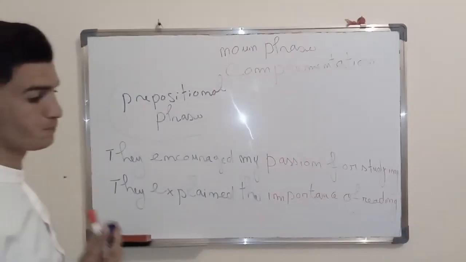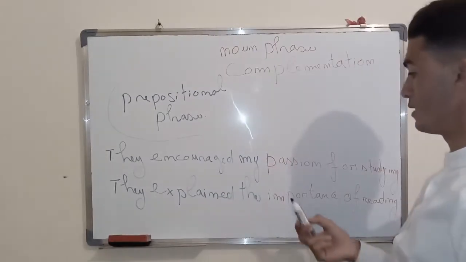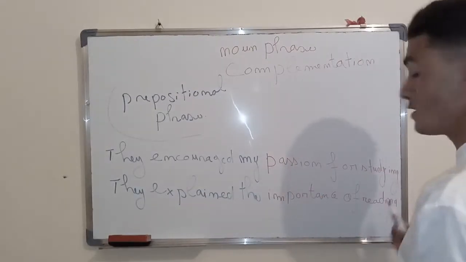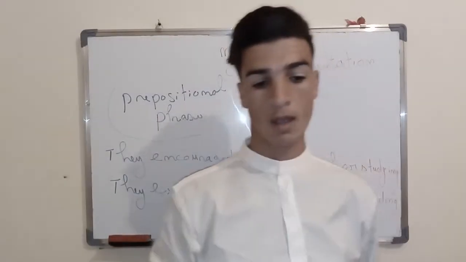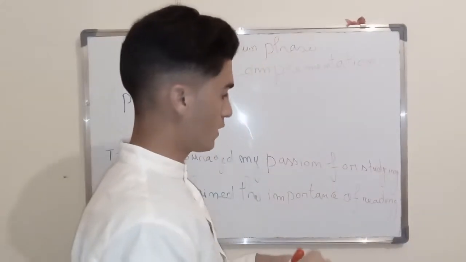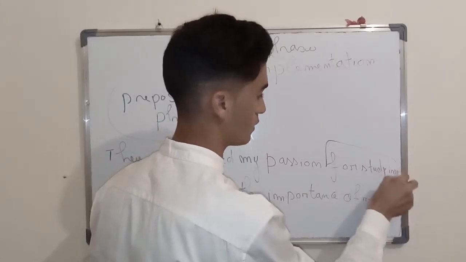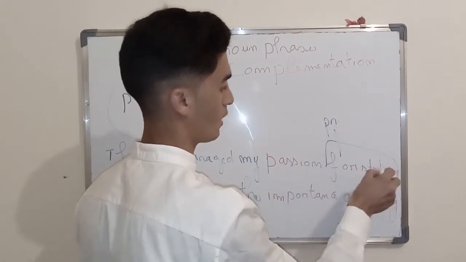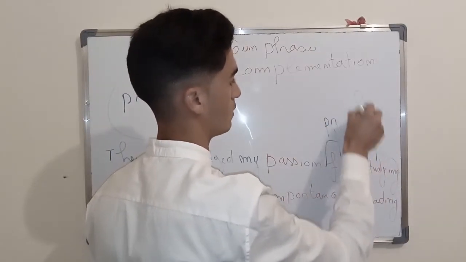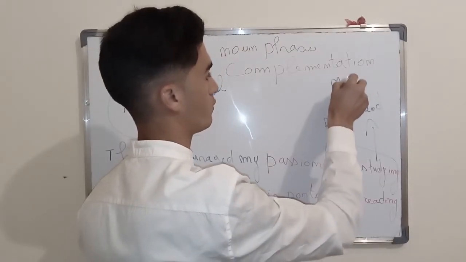For example, here we have, they encouraged my passion for studying. For studying is the prepositional phrase. As you see, for is a preposition, and studying is the head, and all of it is a noun phrase.